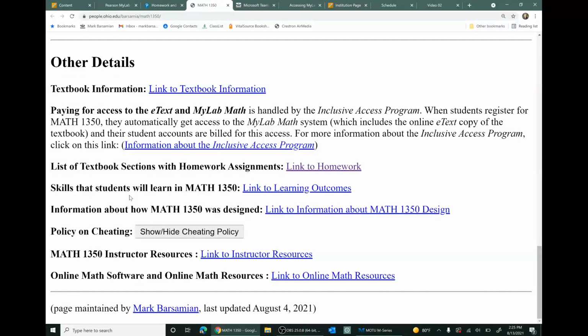Now there's some more stuff on this webpage, details about the textbook, details about how the access to the Mylab system is paid for, lists of the homework assignments, various things. I'll let you explore that stuff. I think that's enough for this video. So that's the web page for the course and the Blackboard page for the course, describing the course organization and the work, the homework, the quizzes, the exams, the presentations.